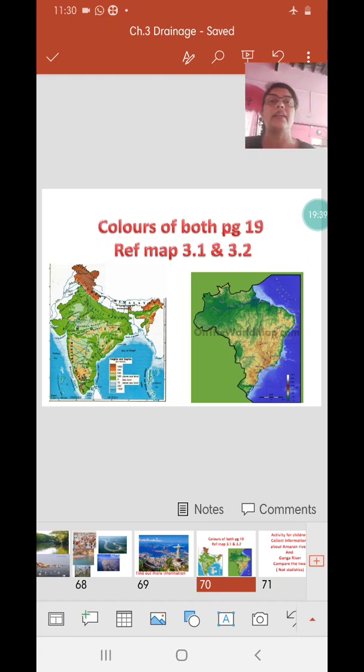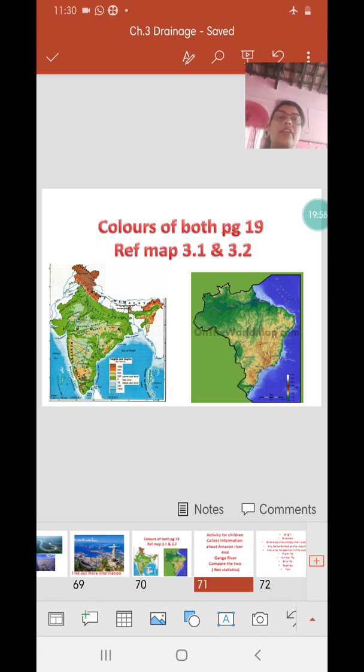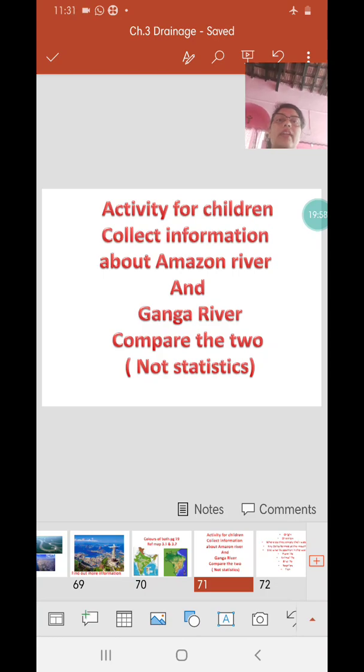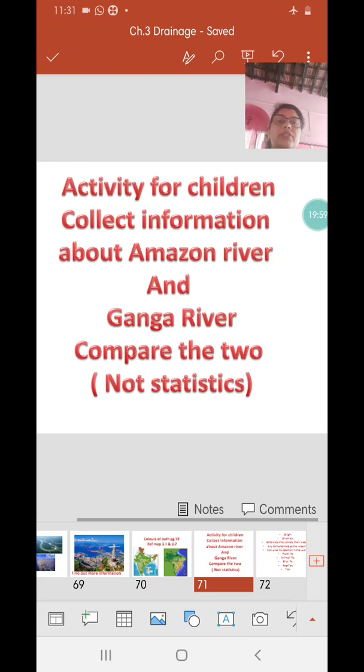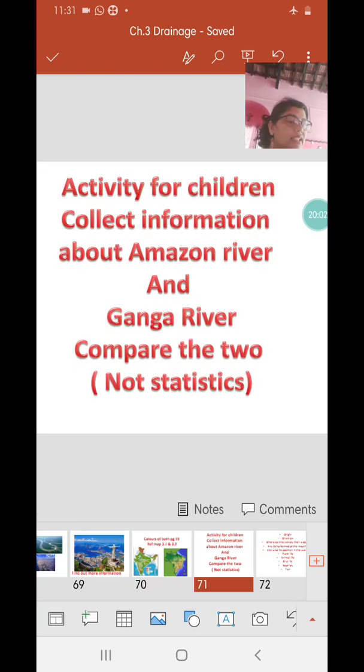We have not taken page 19, where you have to refer to map 3.1 and 3.2 and answer certain questions. There are a few things that are asked over there to find information. Write a comparative note of river Amazon and river Ganga with reference to... Compare the two, not the statistics. That is given on page 19.